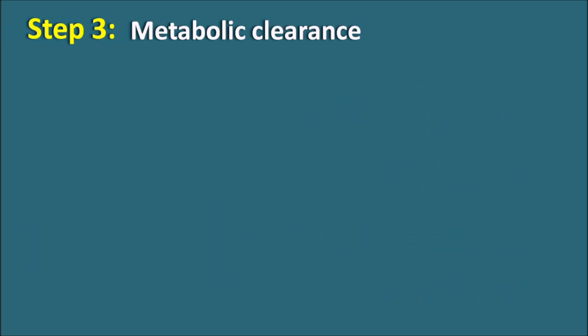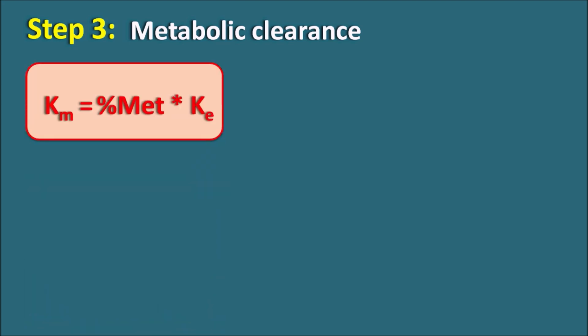Now step 3 is the estimation of the metabolic clearance. Again here we have to estimate the metabolic elimination rate constant initially. So we can use the same equation, Km is equal to percentage metabolism into Ke. So whatever the metabolic elimination constant is equal to the percentage of the drug undergoing metabolism into total elimination rate constant.